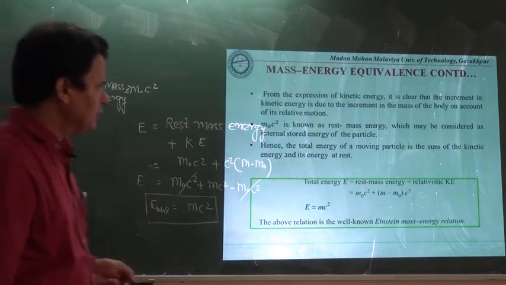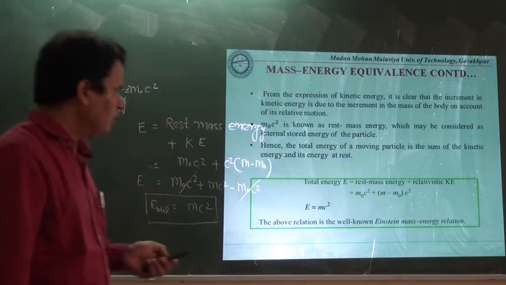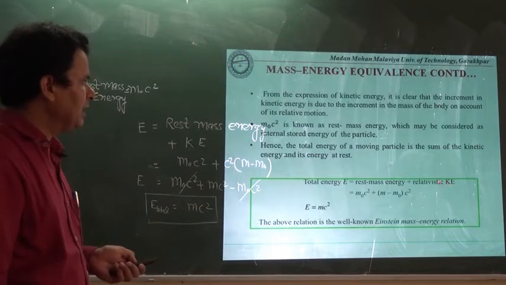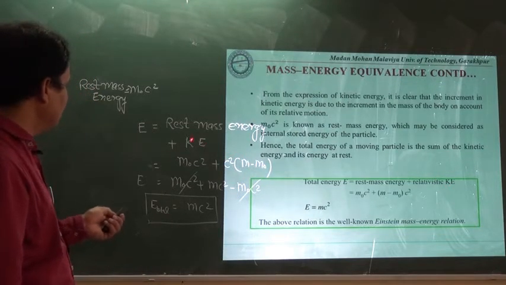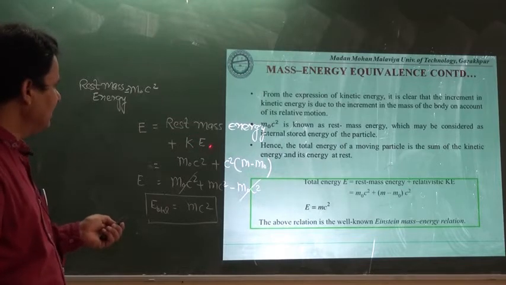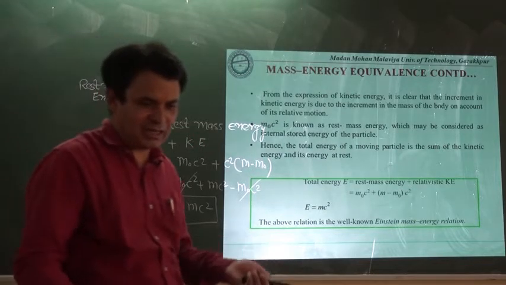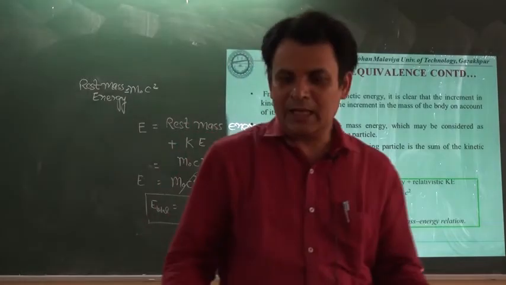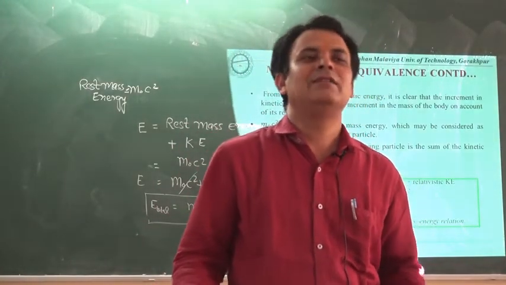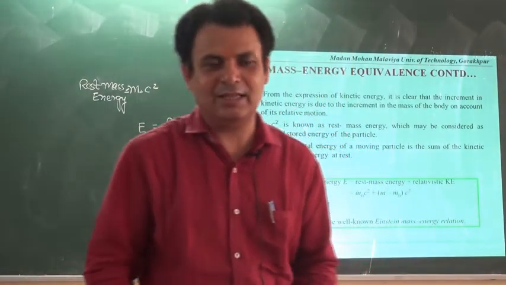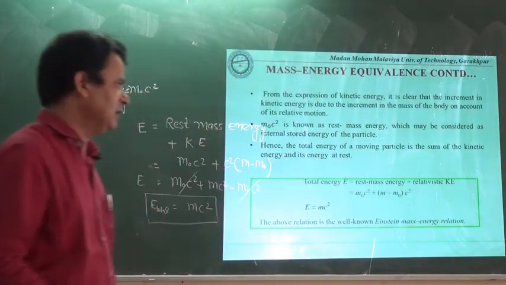The total energy is equal to rest mass energy plus relativistic kinetic energy. This is relativistic kinetic energy what we have written here. This is not only the kinetic energy, because if you are talking about it as a kinetic energy, you will say that it is kinetic energy in the relativistic domain, or simply it will be better if we write it as a relativistic kinetic energy.